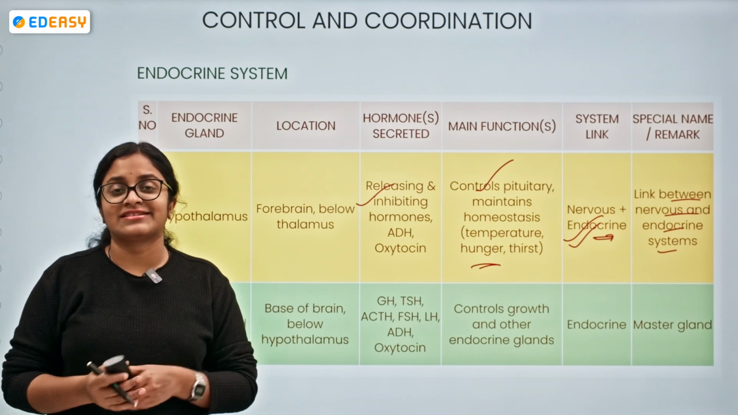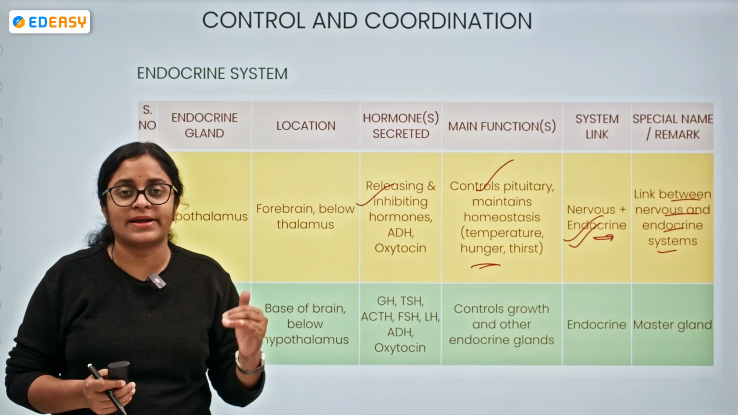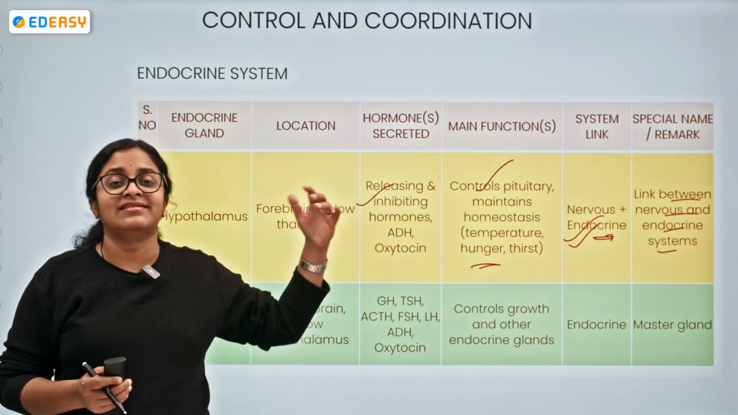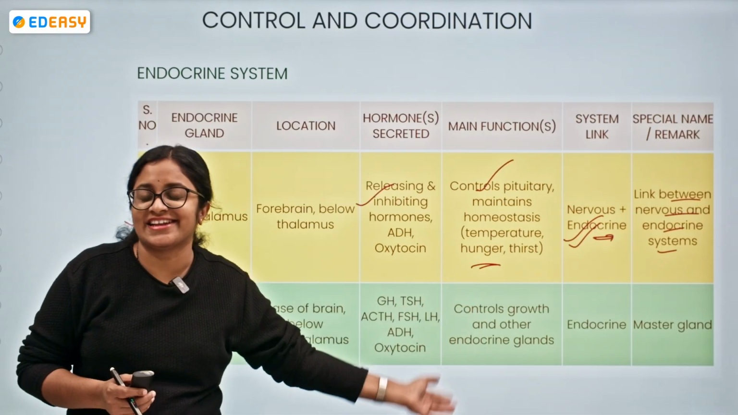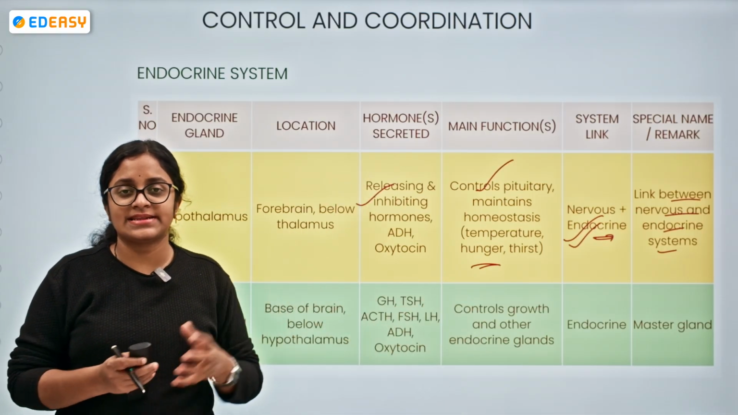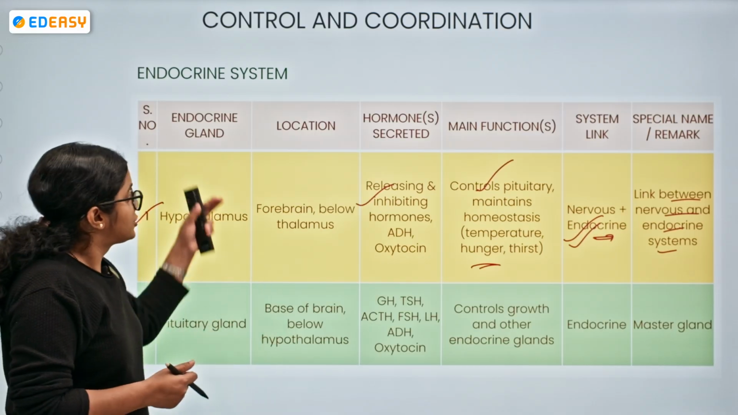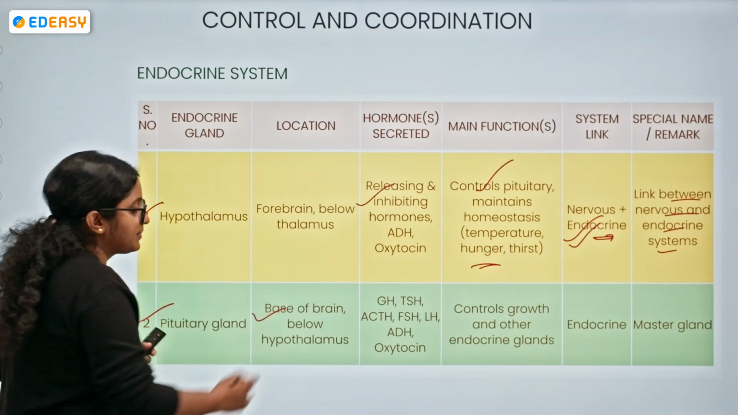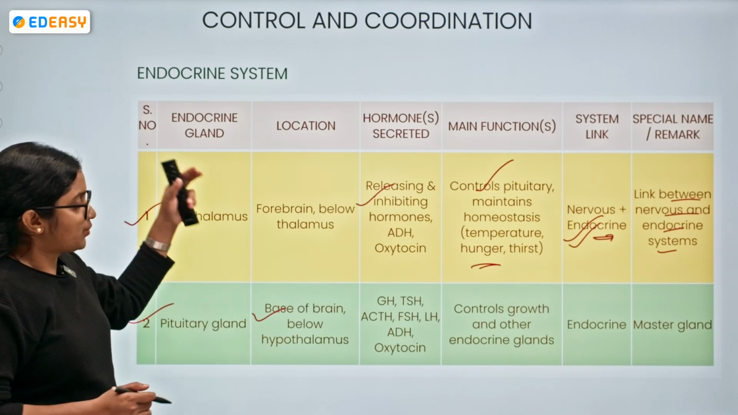Why? Because it is considered to be the master gland of our body, because under this pituitary gland only, all the other endocrine glands have their function. So the pituitary gland is like the coordinator of all the other endocrine glands. So where is it located? The base of the brain, below what? Below the hypothalamus. So what are the hormones?